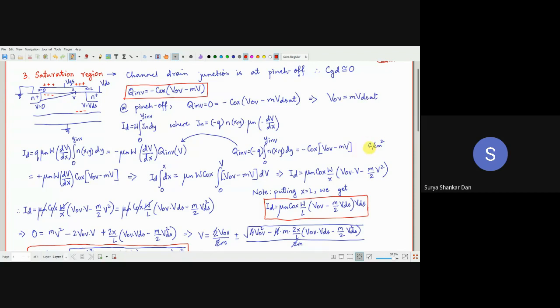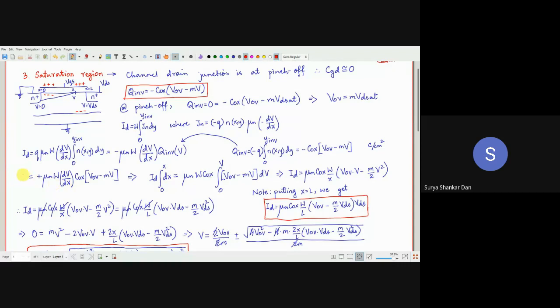All right, very good. Since these are equal, all I'm going to do is, instead of this Q inversion, remember why this minus had come. This is q into this integral, whereas Q inversion has got a minus q into this integral, so that's why it was minus. So in Q inversion's place I'm going to write this, so it becomes minus, will come over here, minus COX, so minus minus becomes plus COX (VOV minus mV). All right, okay, so now